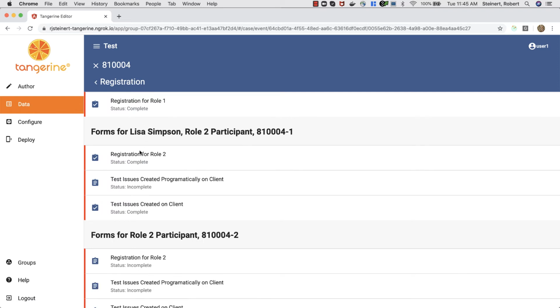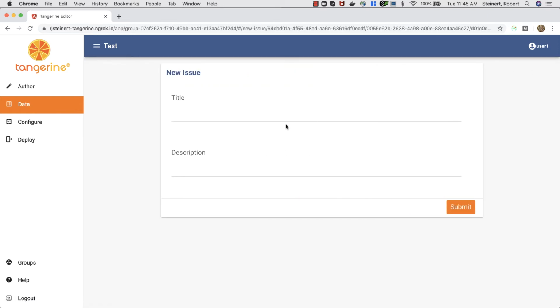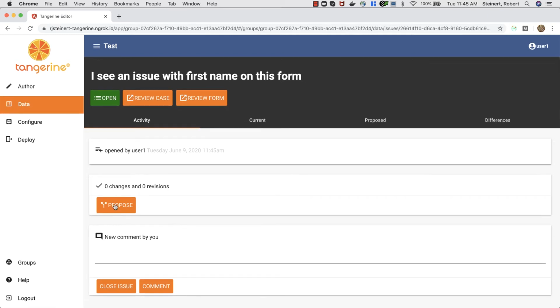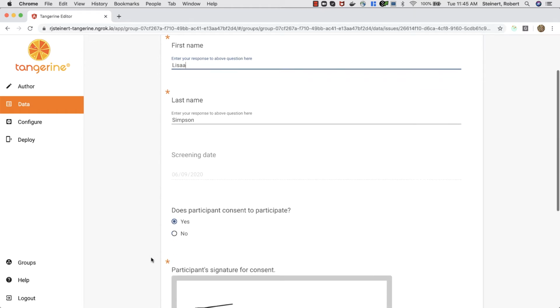Go back, and this one. And they're like, oh, yeah, I see an issue with first name on this form. And they go ahead and propose a change. They just remove test.